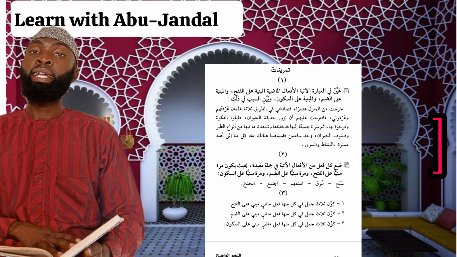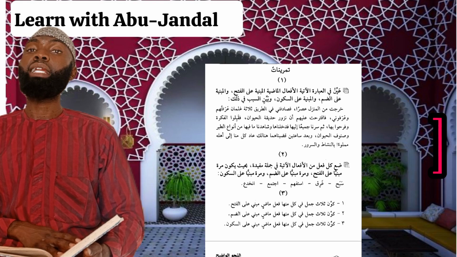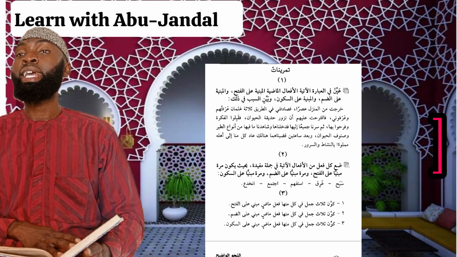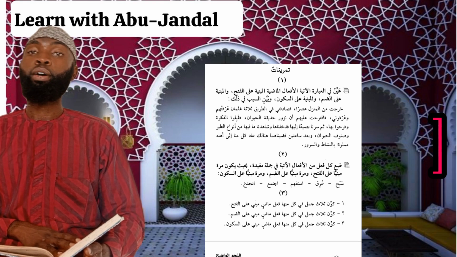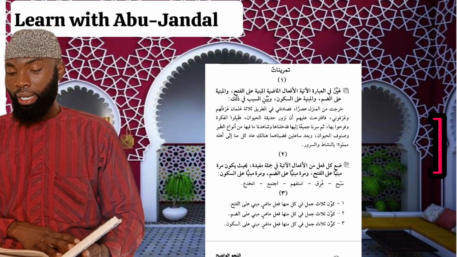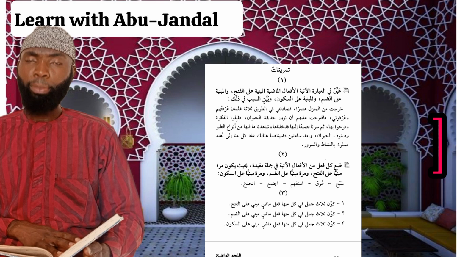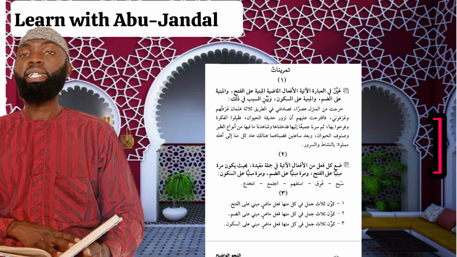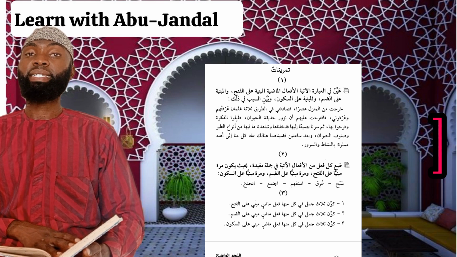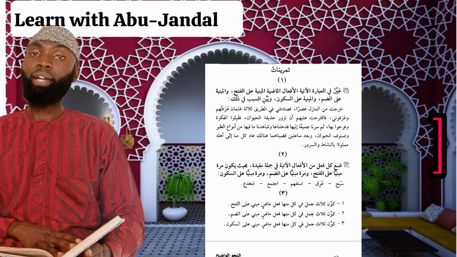Next, I can say ذهب الولد إلى المدرسة. And lastly, I can say أكل الولد الطعام. The boy ate the food. Exercise number 2, we have كون ثلاث جمل في كل منها فعل ماضي مبني على الضم. Form 3 sentences. In each of them, there should be a past tense verb which is built upon dhamma.